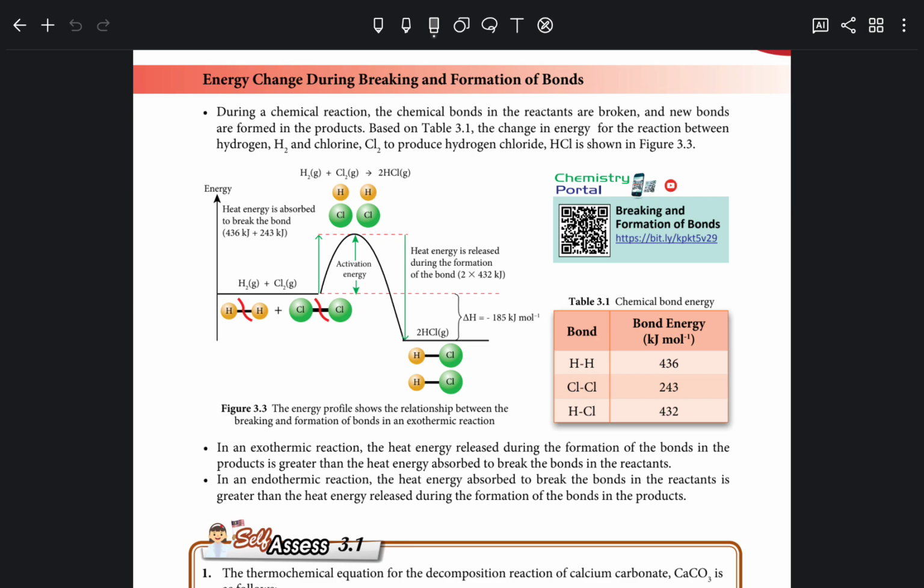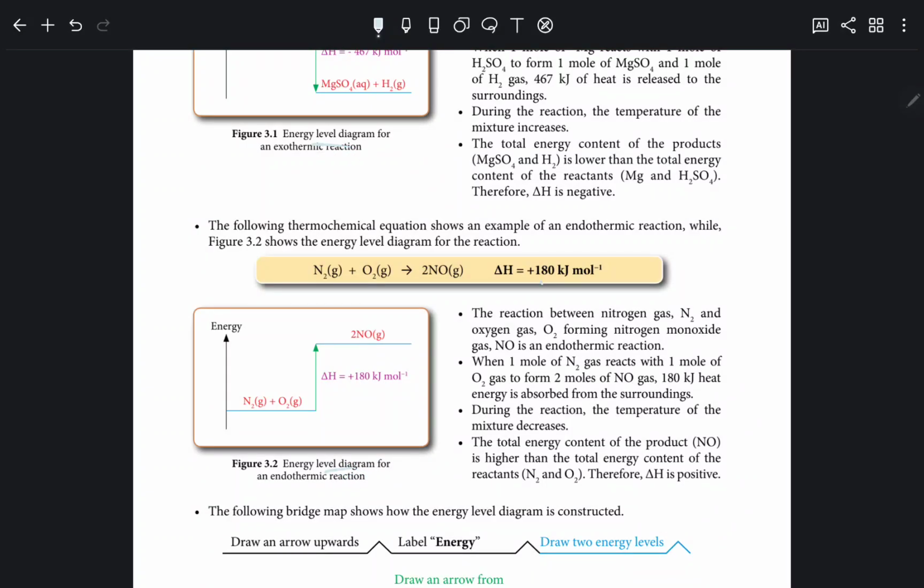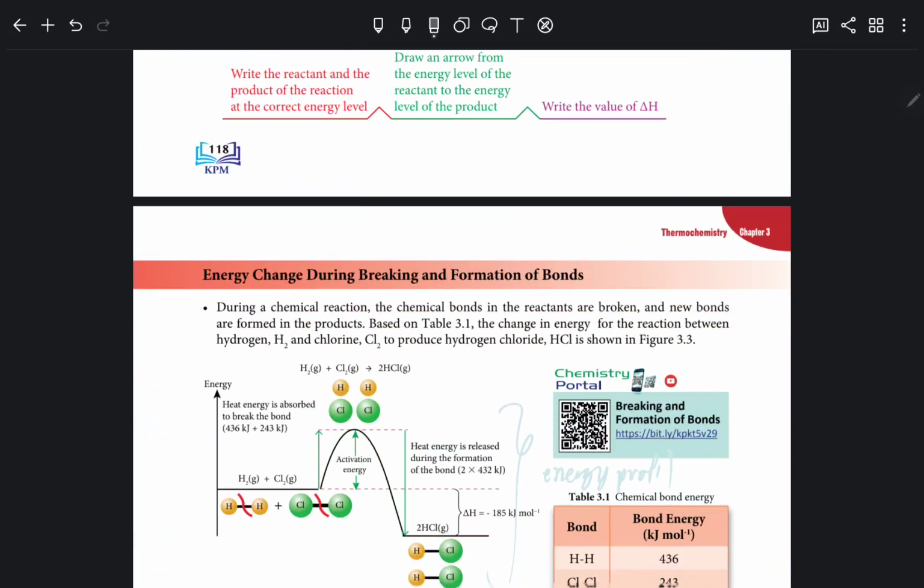Okay, this is what we call as energy profile diagram. Ini energy profile. Energy profile. Okay, while this one is energy level. Nampak tak level? Kena tahu beza tau, because energy level diagram, wait I write here. Energy level diagram is not same with, tak sama dengan energy profile diagram. It's two different things. Okay, two different things, very different. Tapi usually in SPM kita selalu jumpa energy level lah. Every year macam soalan energy level ni, lukis energy level ni akan ada.